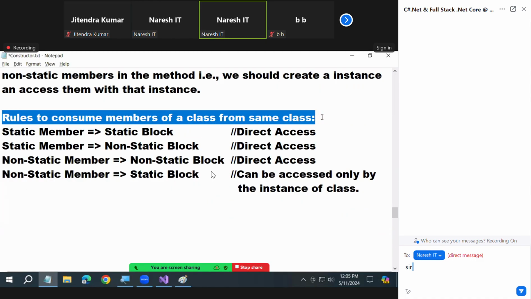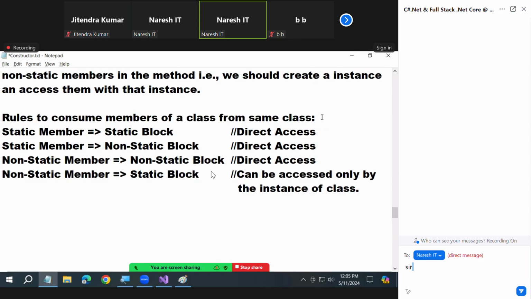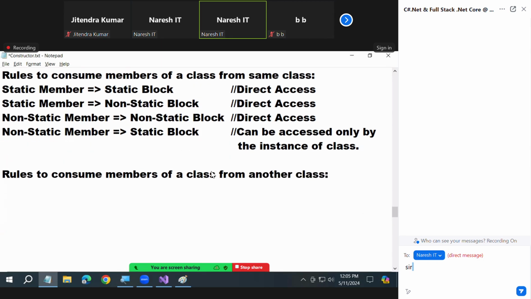Not over. Just a minute. Learn this also. You'll have this particular doubt also. Sir, sometimes you're prefixing the class name and calling. That confusion also you'll have. I'll clarify that also. Rules to consume members of a class from another class. First, I explained about the same class. Now I'm explaining another class. There we have four points to learn. Here we don't have four points to learn, only two.